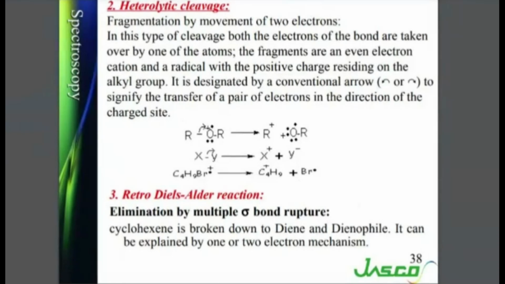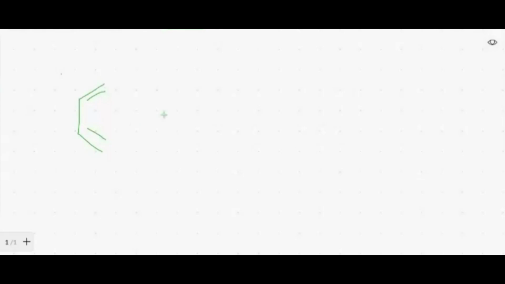Proceeding further: the retro-Diels-Alder reaction. You must be remembering the Diels-Alder reaction. I will quickly show you what the Diels-Alder reaction is, then I hope the retro-Diels-Alder will be easy for you. The Diels-Alder reaction is between a diene, which I have drawn on the left hand side, and a dienophile. I have drawn one alkene over here, but a dienophile can be anything.